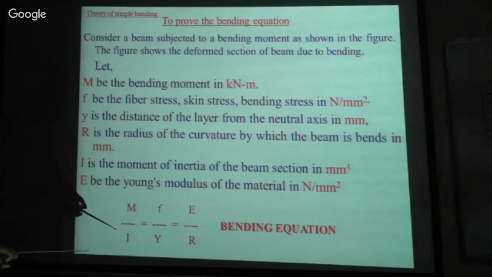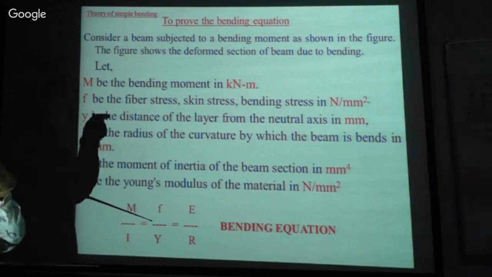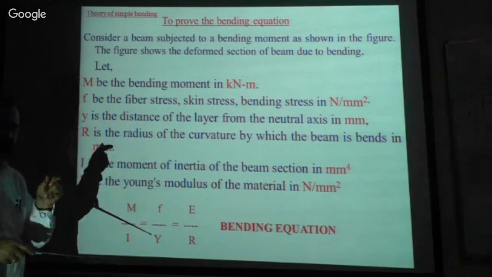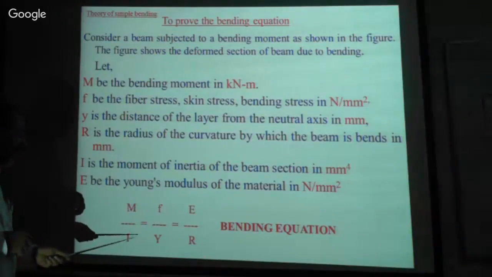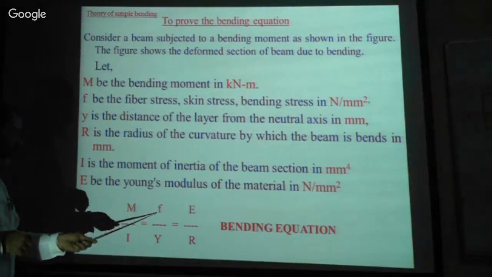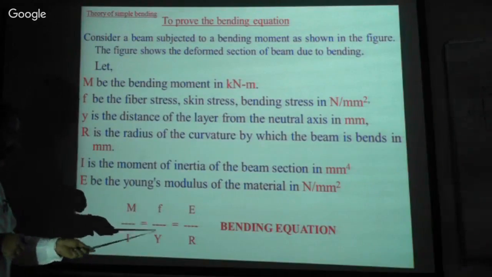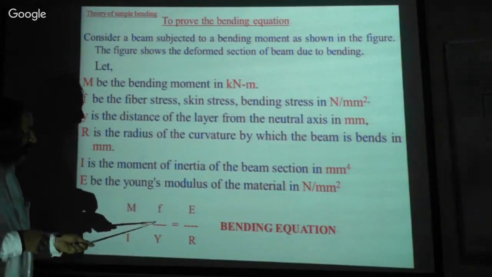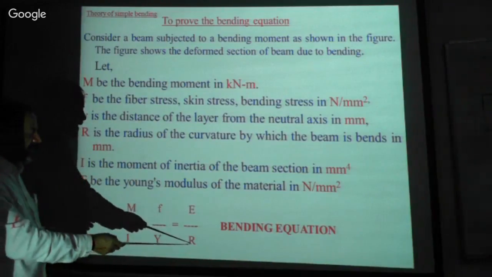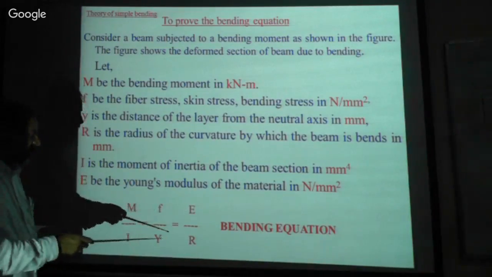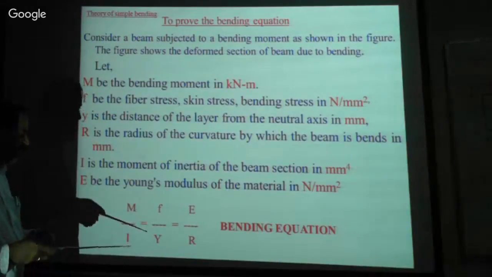Now this is the bending equation. Don't forget this: M by I is equal to F by Y is equal to E by R. M is the bending moment, I is the moment of inertia, F is the fiber stress, Y is the distance of the fiber from the neutral axis, E is the Young's modulus of the material, and R is the radius of curvature of the beam which bends.